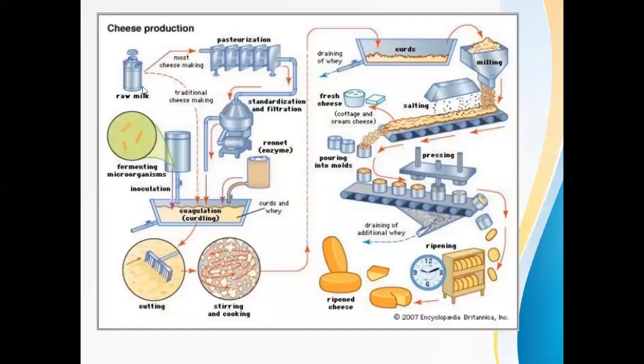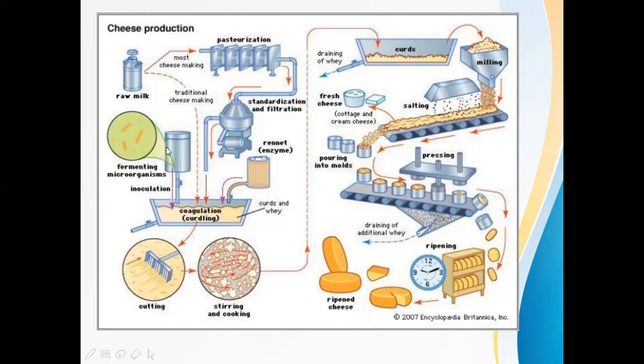This is the raw milk. After taking raw milk, first it has to undergo pasteurization so that unwanted microorganisms can be killed and the milk can be stable. Then we go for standardization and filtration. If any unwanted solid materials are there, they can be removed.